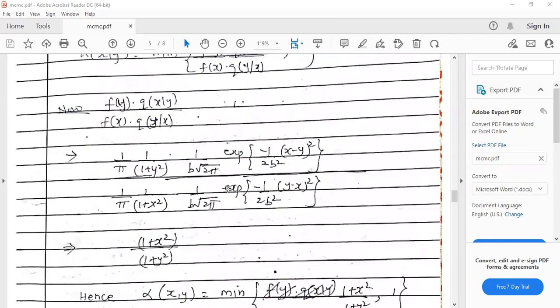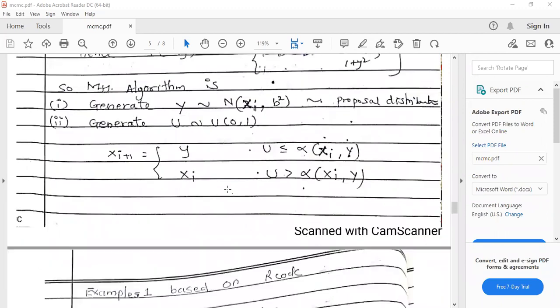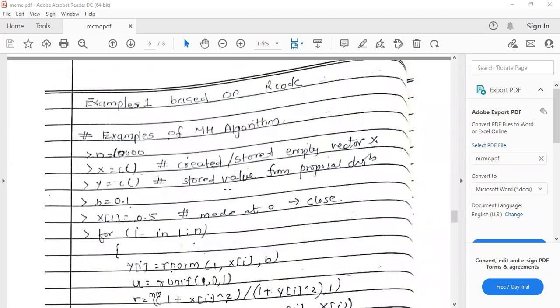So you can just go through these concepts again here. Then we'll move to the R code of this.